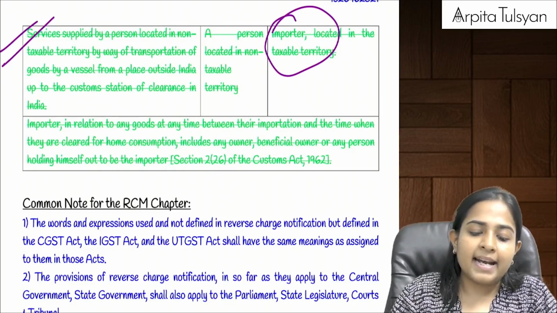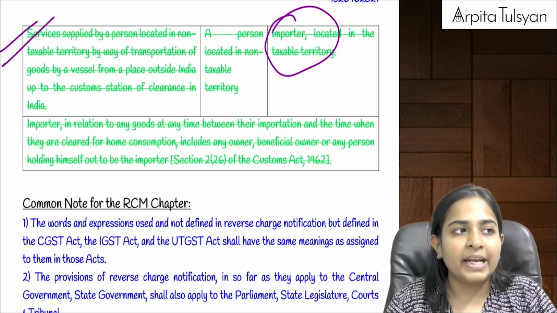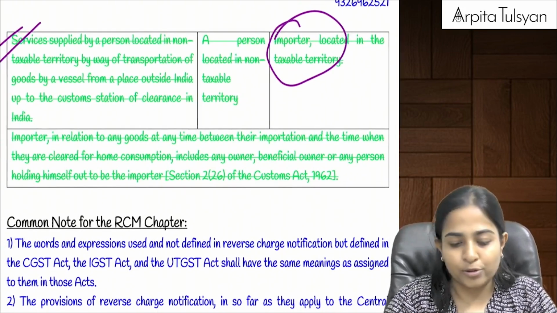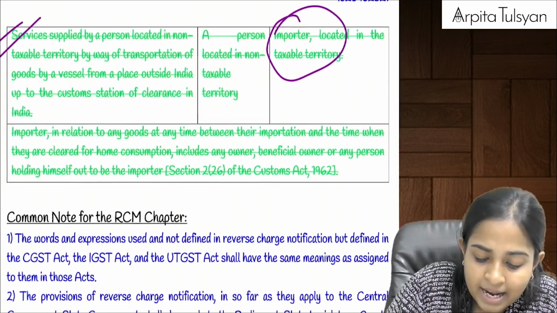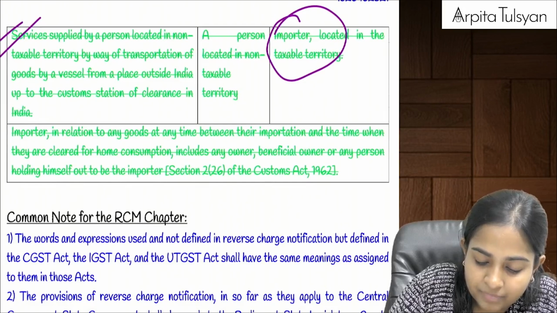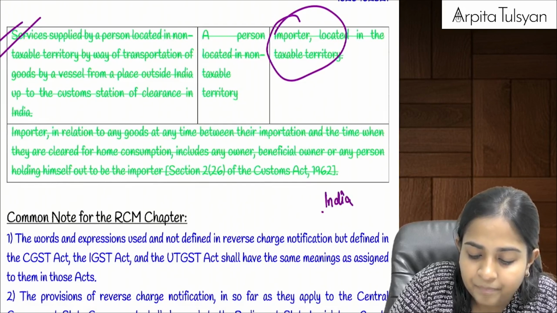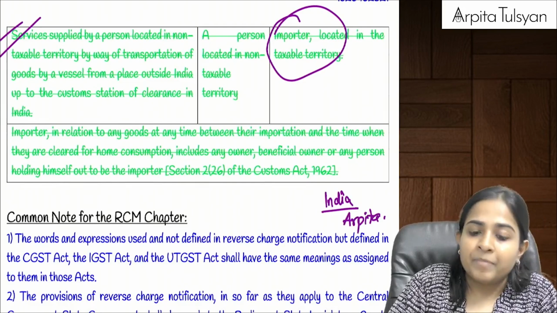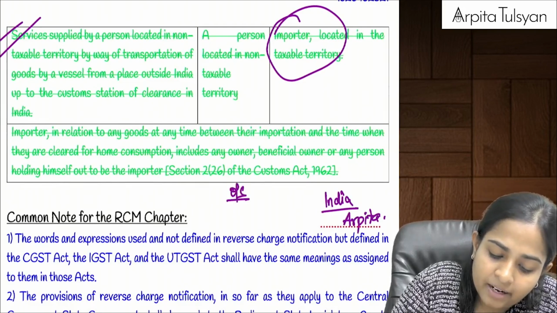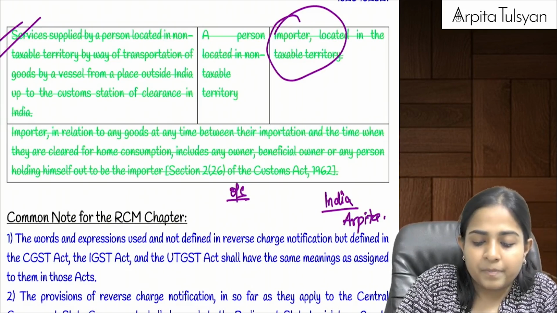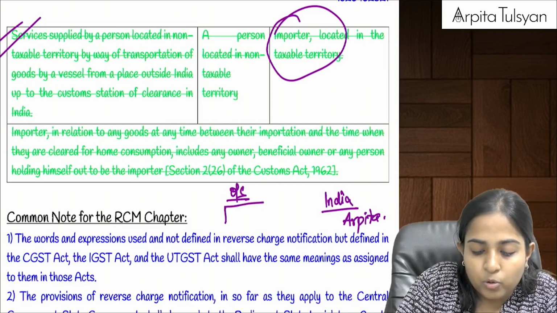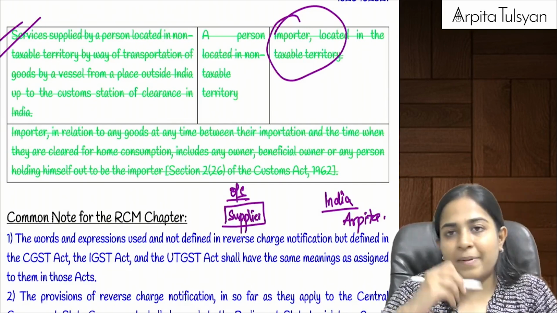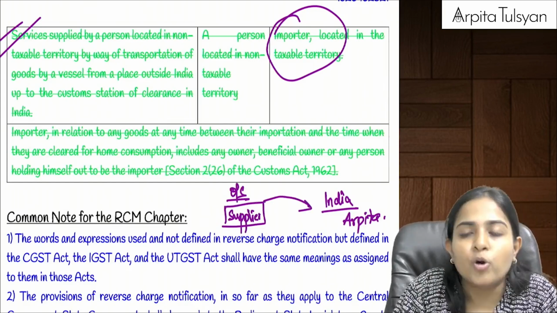That entry has been totally deleted. I will tell you the impact, so that you will be able to understand the relevance of this in the other chapter also. Just try to understand. Now let's say we are here in India. Let's say Arpita Limited is here in India, and outside India there is a particular person who is supplying me the goods. My supplier is outside India, which means I am basically importing the goods.